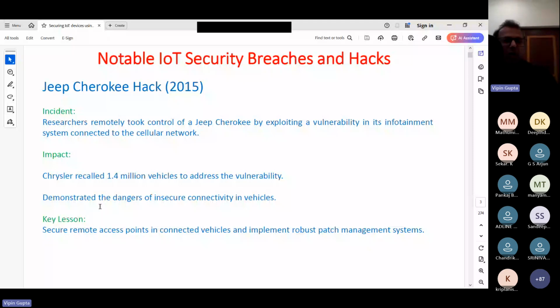What it demonstrated is that the connectivity of the vehicle should not be insecure. Later on, we will be looking at which solutions we are going to use to address these problems. Again, the key lesson is secure remote access, because generally we should disable these types of remote access. If we had disabled that access, then the hackers or researchers would not have been able to access it. So this was also one major hack.